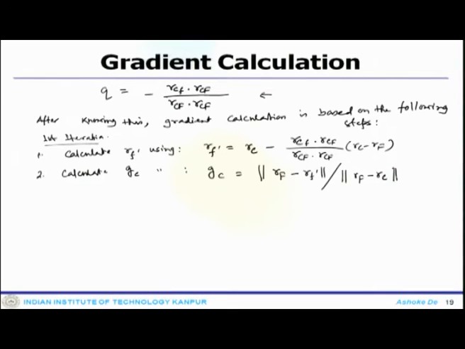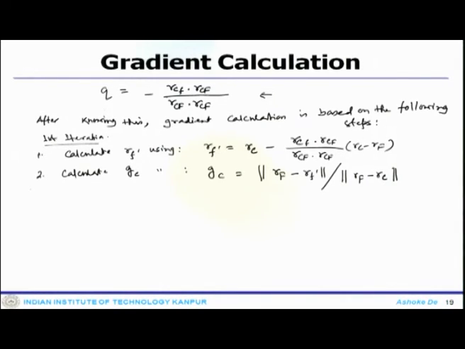So, in the first iteration you calculate the gradient field in the complete domain, but before doing that one has to do this calculation of the q value, which is very much essential, and once you know that, we follow the steps.